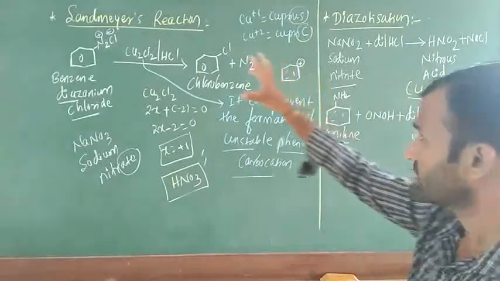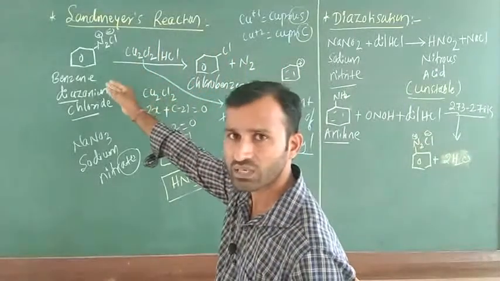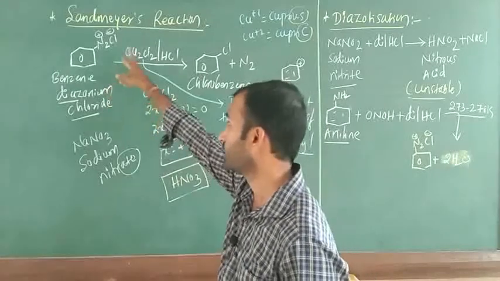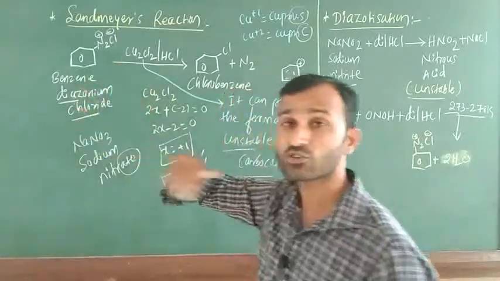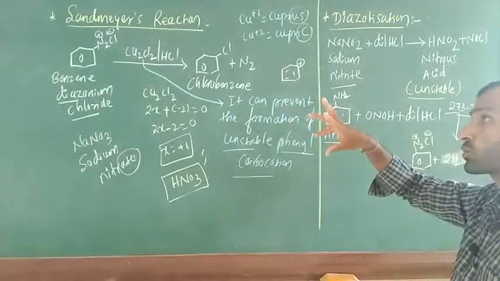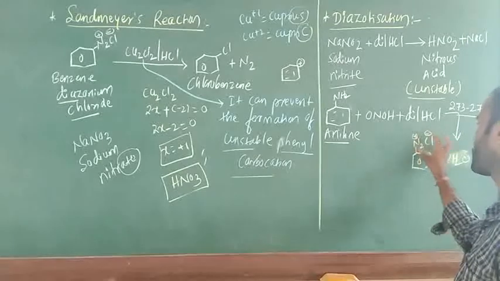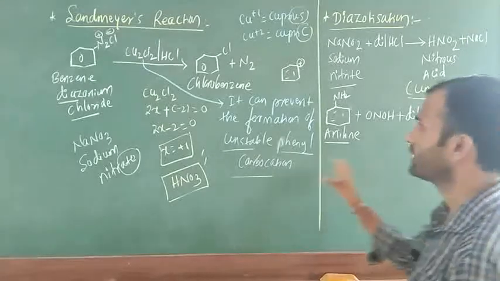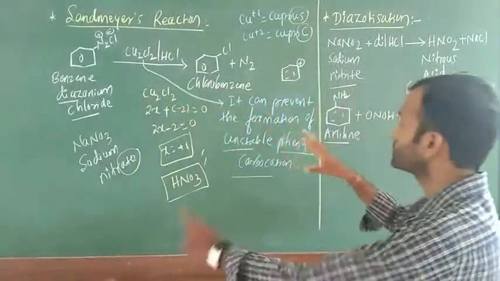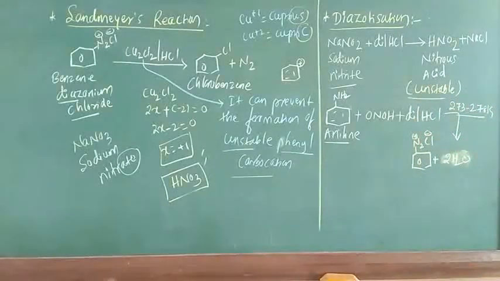Okay, just here in the Sandmeyer reaction, what is the starting material? Benzene diazonium chloride. The benzene diazonium chloride comes from what? Diazotization. After that, it reacts with cuprous chloride. These two points are most important.